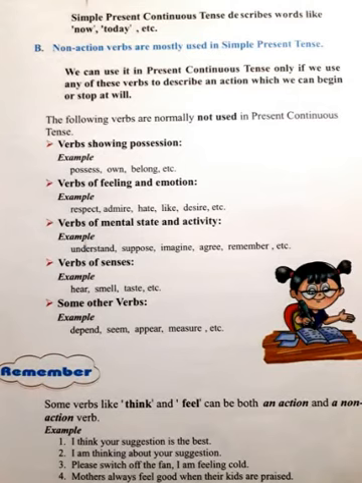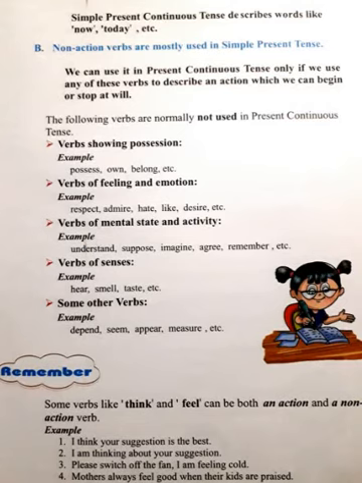We can use them in present continuous tense only if we use any of these verbs to describe an action which we can begin or stop at will. For example, the following verbs are normally not used in present continuous tense. Verbs showing possession. Example: possess, own, belong, etc. Whose pen is this? This is my pen. So that shows possession. Verbs of feelings and emotion. Example: respect, admire, hate, like, desire, etc.